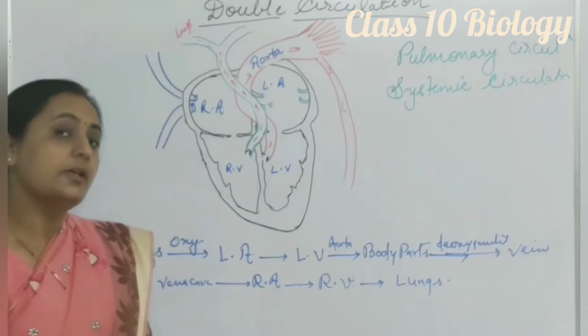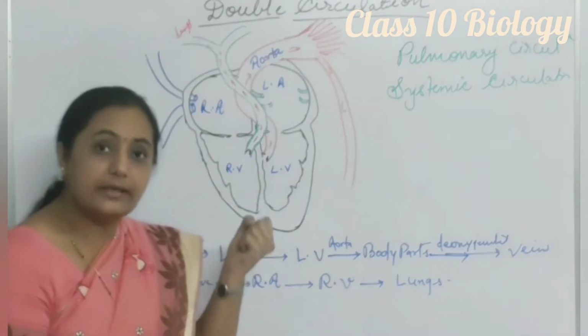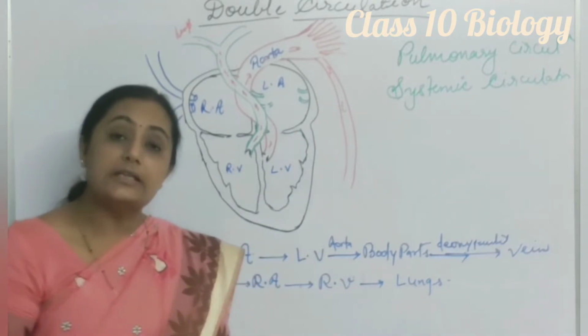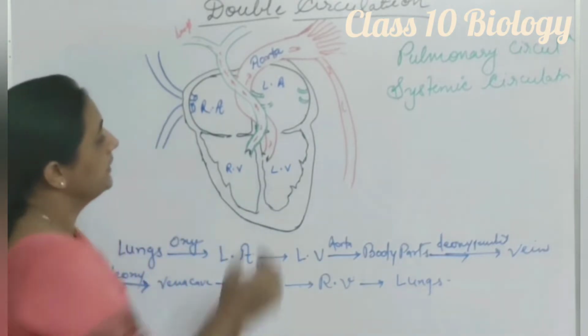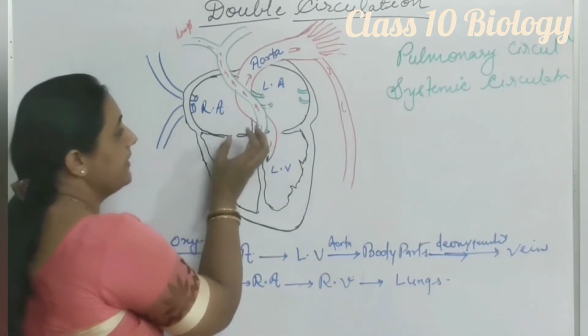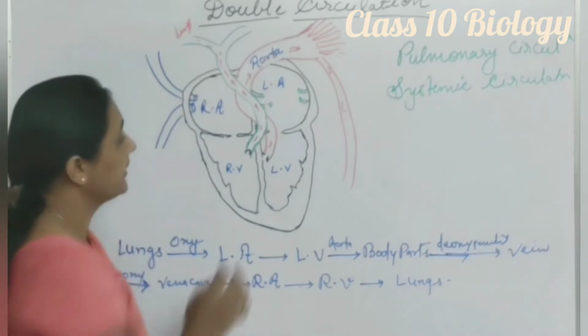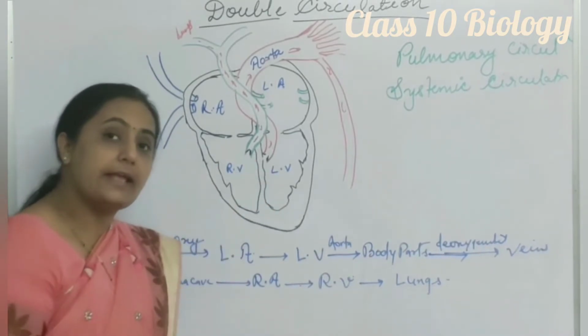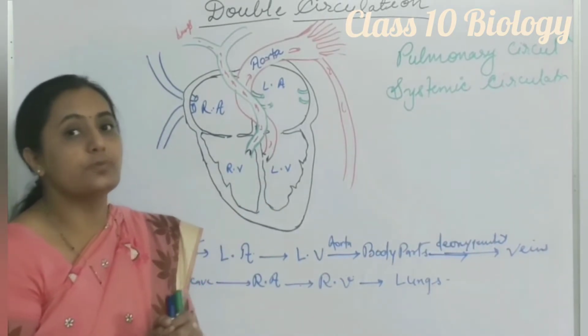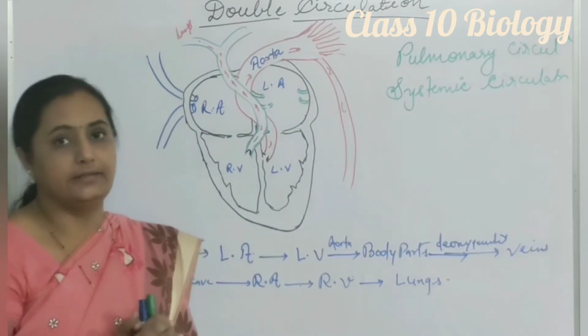The next question: how does the heart work as a pumping organ and how does blood come out? Oxygenated blood comes out from the heart through the aorta from the left side, and from the right side deoxygenated blood comes out through the pulmonary artery. This process is possible only because of contraction and relaxation of the heart.